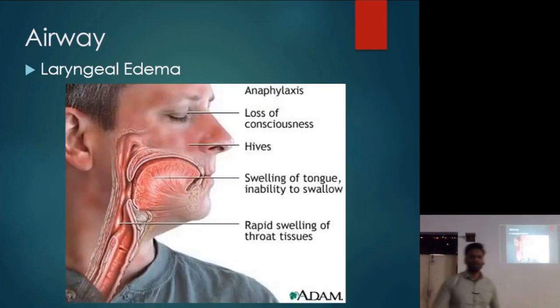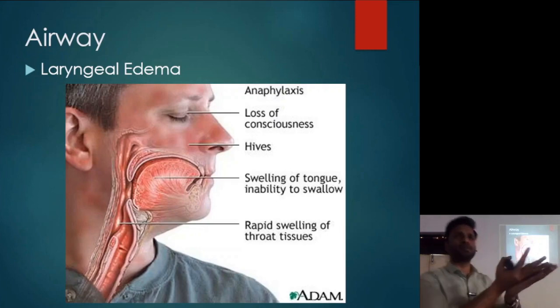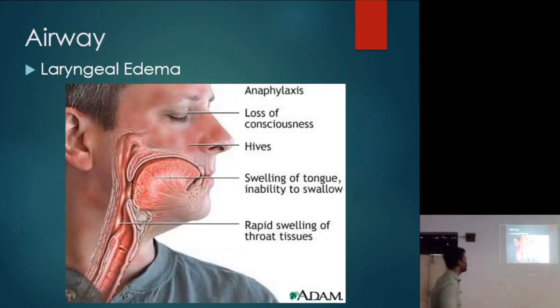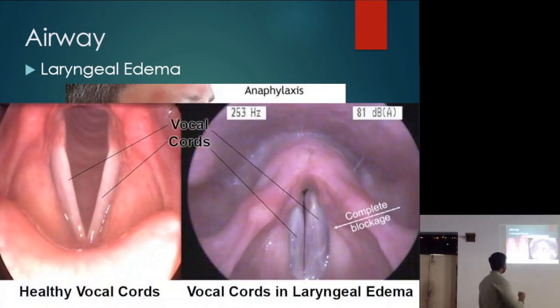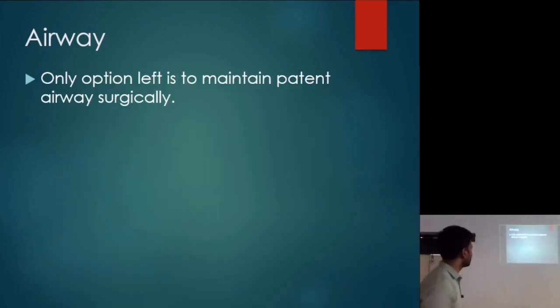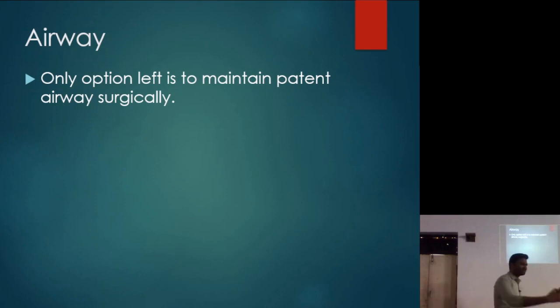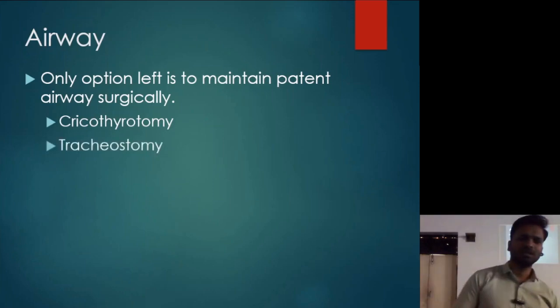So in case of laryngeal edema, I told you there is swelling at the level of the vocal cords. So there is complete obstruction. There is no airway exchange. So you have only a few minutes to save the patient, to re-establish the airway. This is the healthy vocal cord and this is a vocal cord in edema. There is complete blockage of the airway, so the patient can't breathe. To re-establish the airway in such a patient, we have two options. One is cricothyrotomy, second is tracheostomy.